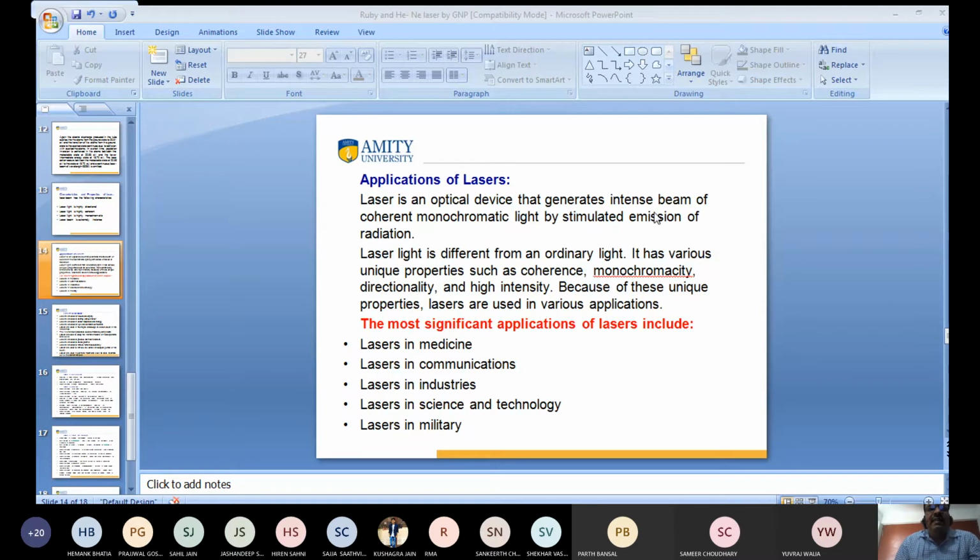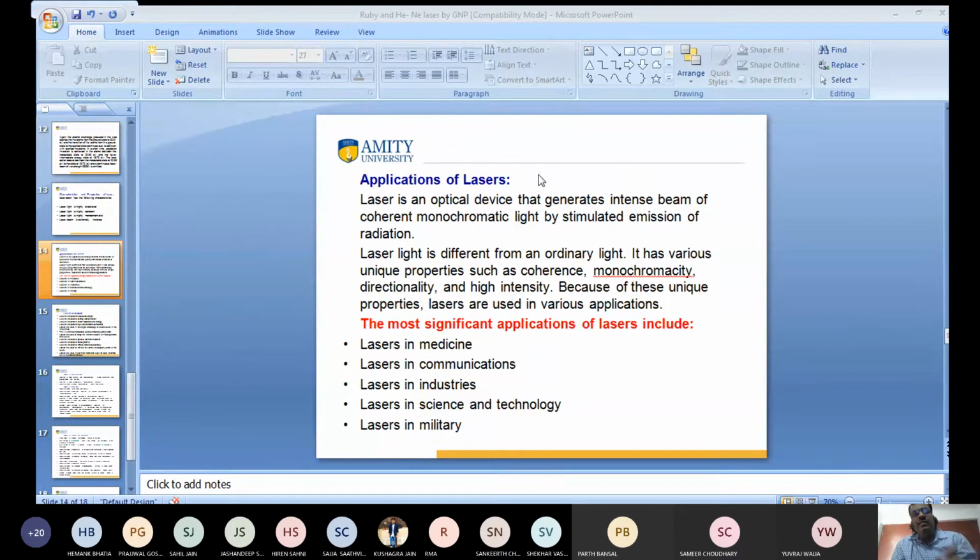So what is laser light? Laser light has unique properties, such as coherence. Already I discussed interference. They have coherence, high monochromaticity, directionality, and very high intensity. Because of these unique properties, lasers are used in various applications.